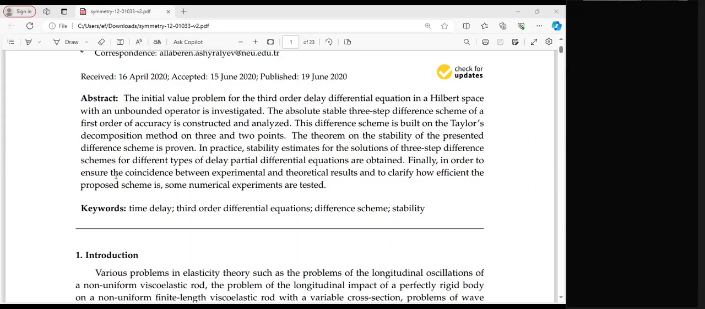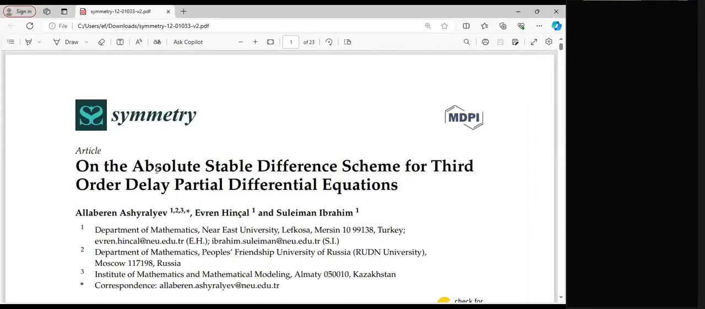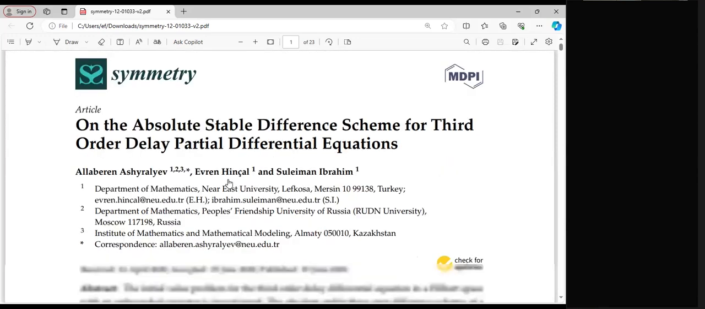The title of my presentation today will be on the absolute stable difference scheme for third order delay partial differential equation. We've worked on several problems involving delay partial differential equations, including problems involving involution and problems involving Neumann boundary condition and others. But for today, this is a work that I did together with Professor Evren and also Professor Allaberen Ashyralyev on the absolute stable difference scheme for third order partial delay differential equation.